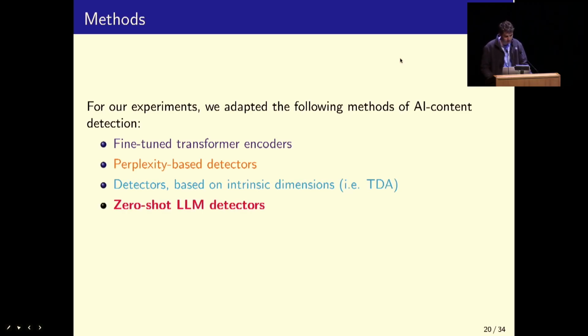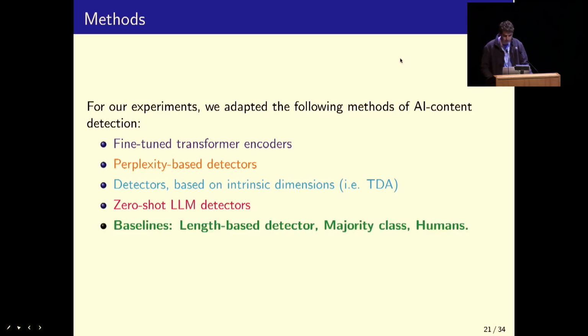Fourthly, we tried just asking ChatGPT and GPT-4 to complete the task, zero shot. We just prompt them to say, when does this text switch from being human written to machine generated, and see how they do. And lastly, we have a few simple baseline methods.